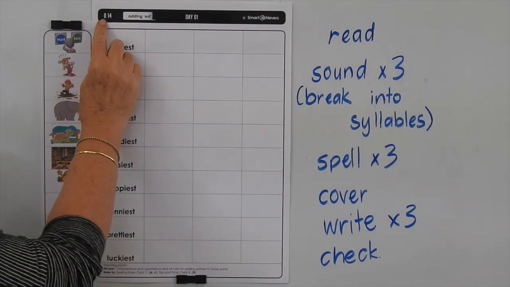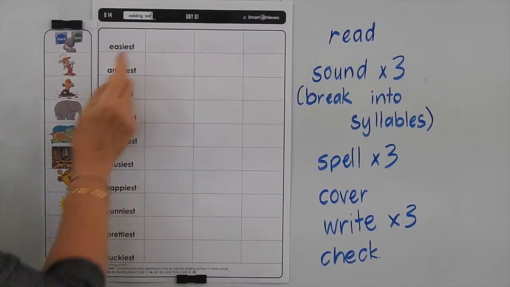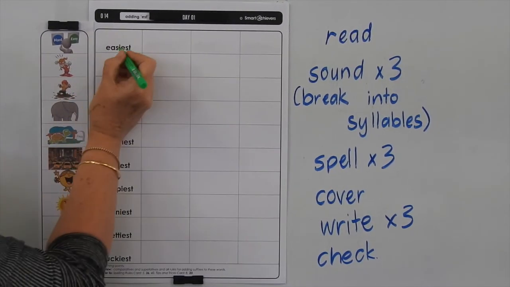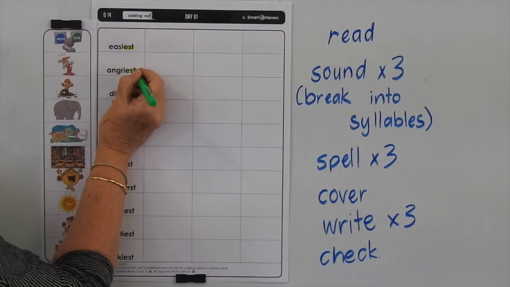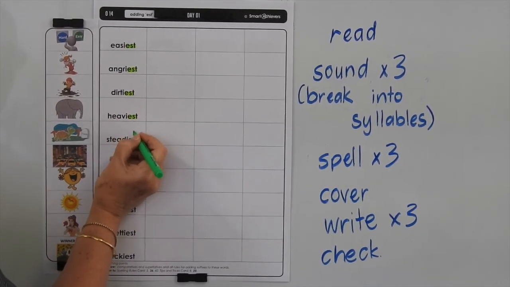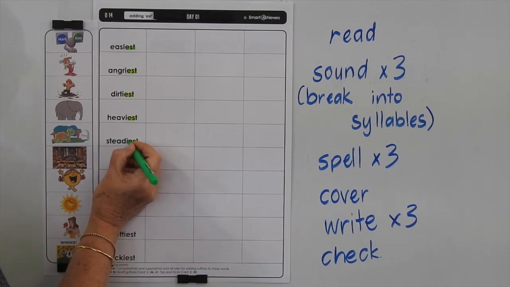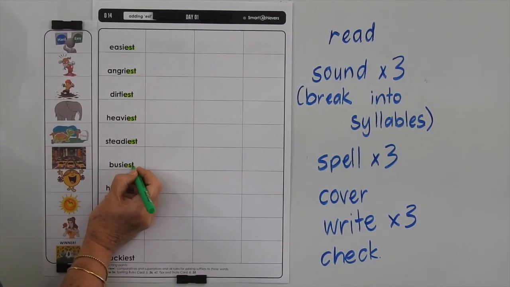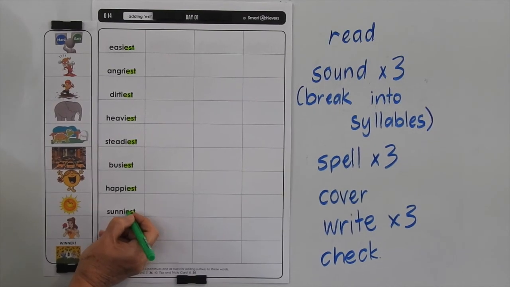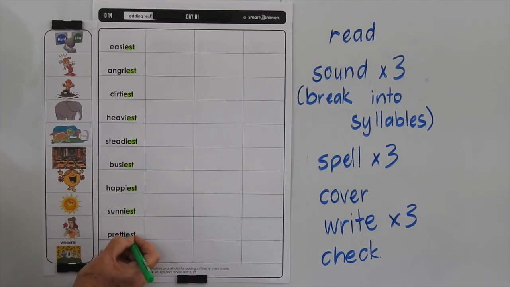This is level O, list 14, and we're doing the day 1 page. In all these words, you can see we've got EST on the end. EST at the end of a word generally means the most of something. It changes a word into its superlative form. Superlative means the most, and usually to do that, we add EST to the end of a word.